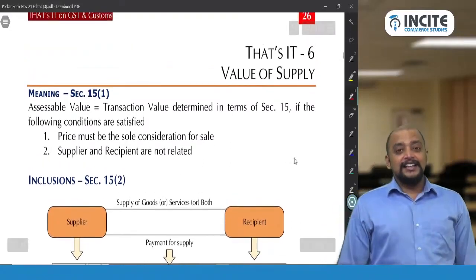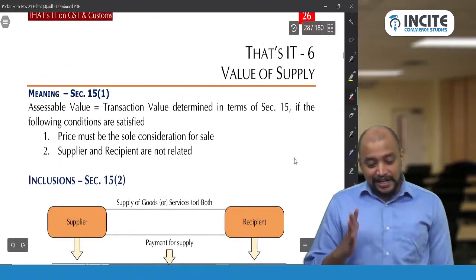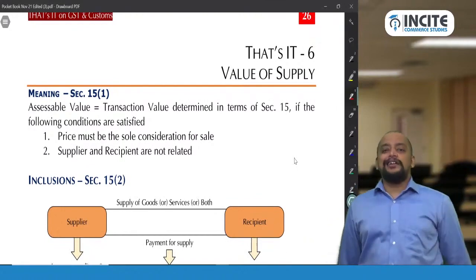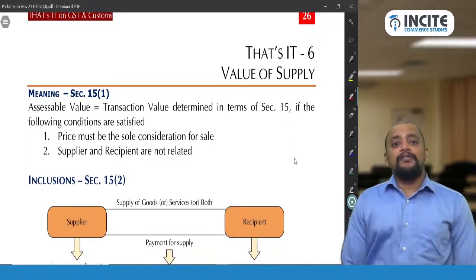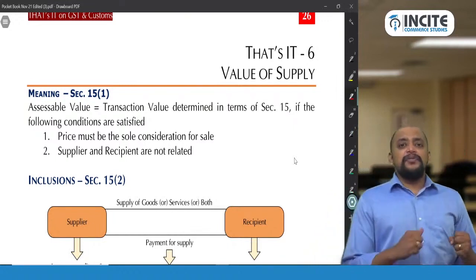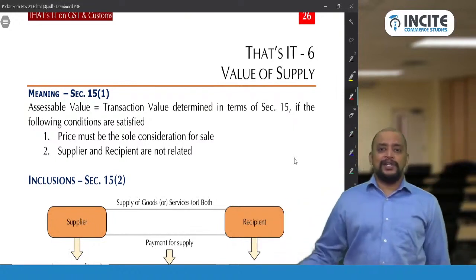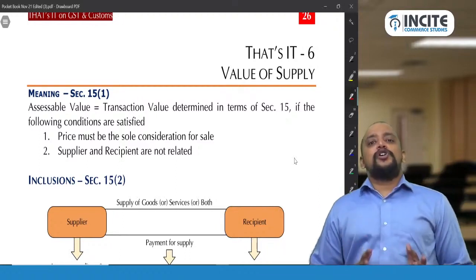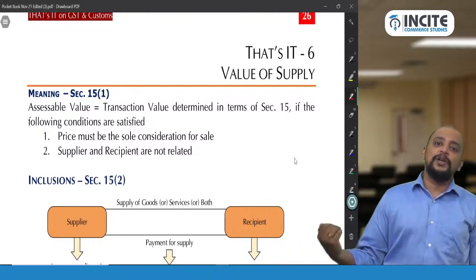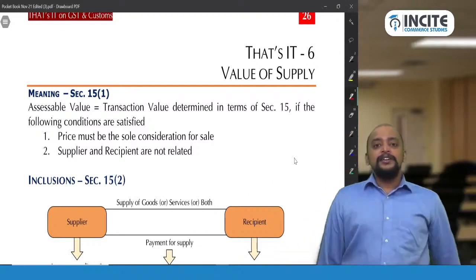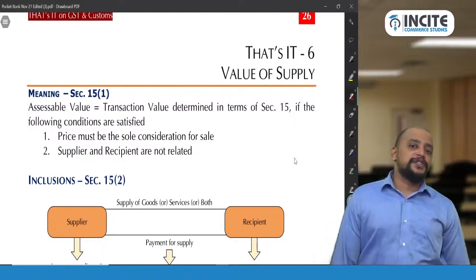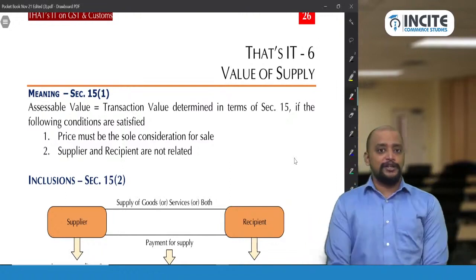Section 15, subsection 1. Section 15 deals with value of supply. It is the only section related to value of supply, and then we have the valuation rules, that is the CGST rules related to valuation. It's a small topic only, but very important, mainly for practical questions, because a lot of practical questions will be framed on this topic. Easily 10 marks, and even the 14-mark question will have some impact on value of supply, or a dedicated 10-mark question can be coined based on this.